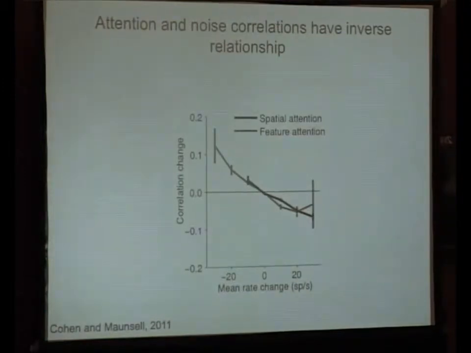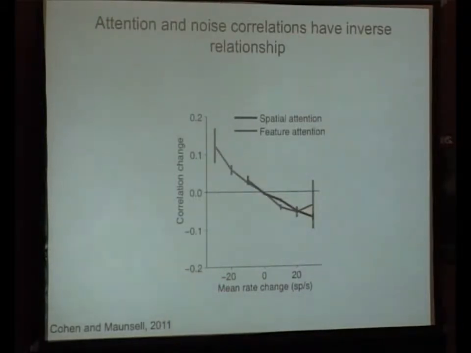And so by noise correlations, we all know by this point in the meeting, but I specifically mean the trial-by-trial covariation in the firing rate of a pair of neurons. And so several groups now have found that there's this inverse relationship between firing rate increases due to attention and changes in noise correlation. And I'm showing a figure here from Cohen and Maunsell in 2011 that shows that both spatial and feature attention have similar properties here, that as attention increases the firing rates of pairs of neurons, it decreases their